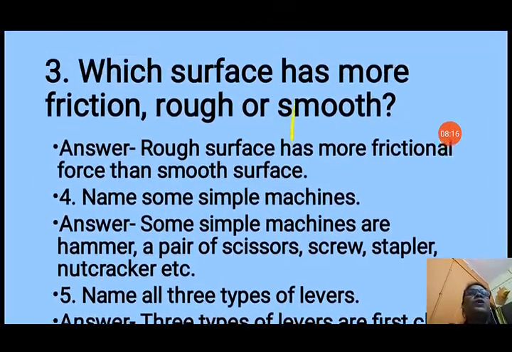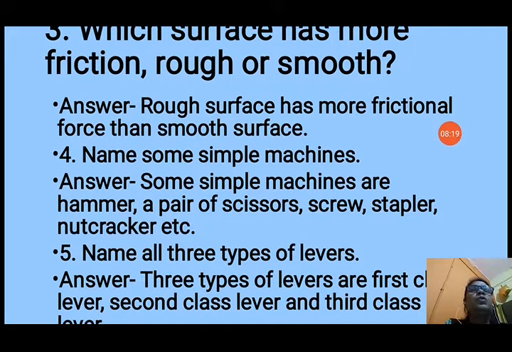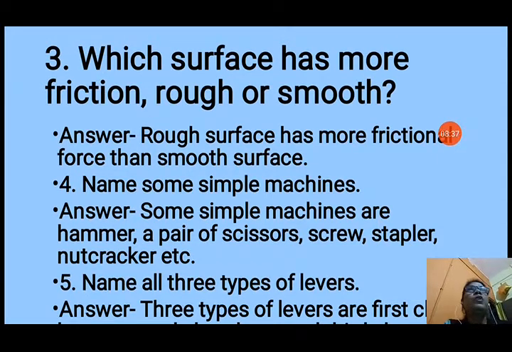Question number 3 is, which surface has more friction, rough or smooth? Answer is, rough surface has more frictional force than smooth surface. Because on a rough surface, you feel difficulty in walking, no? Because it opposes your motion more than the smooth surface. That's why we feel difficulty in walking over the rough surface. Or if we throw the ball, then what will happen? On rough surface, ball will not move to a larger distance. It will move a larger distance on the smooth surface.